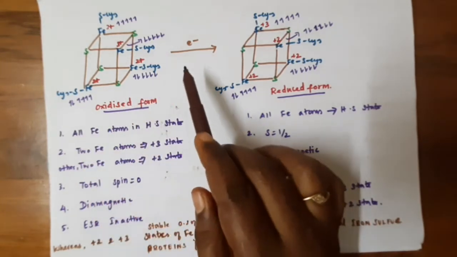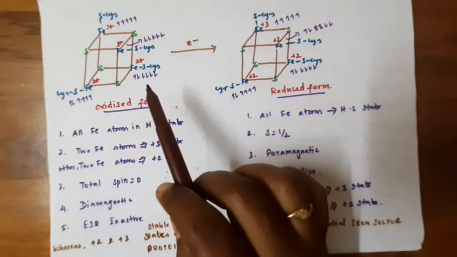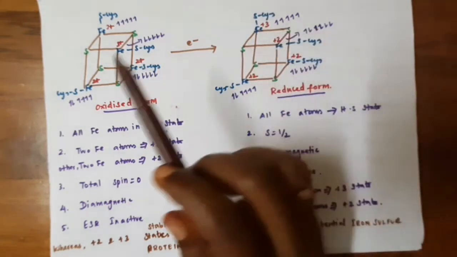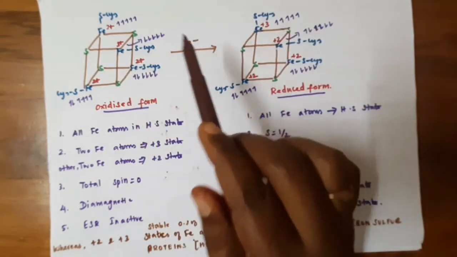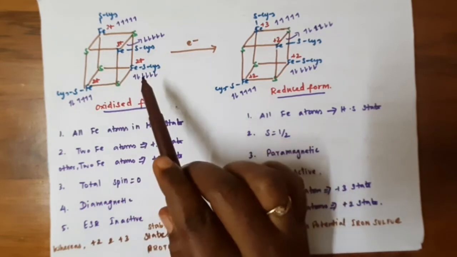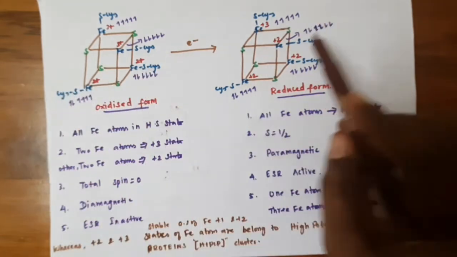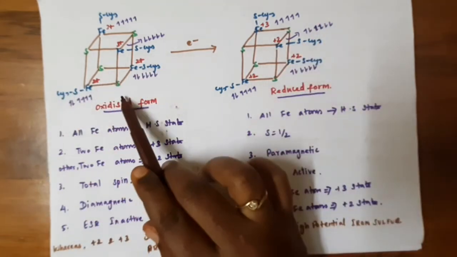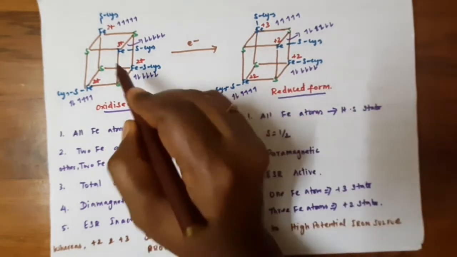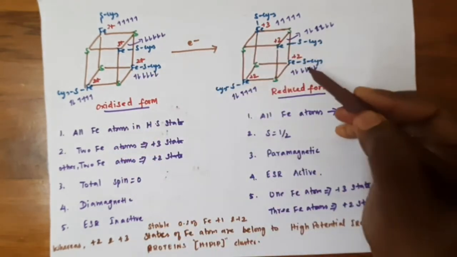When we add one electron to this ferredoxin Fe4S4 cluster, it gets reduced. So here we are providing only one electron. So among the 4 iron atoms, 1 iron atom gets reduced. Okay, so this is the oxidized form and the reduced form.